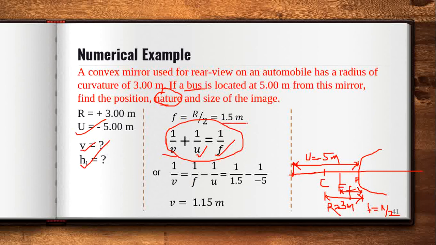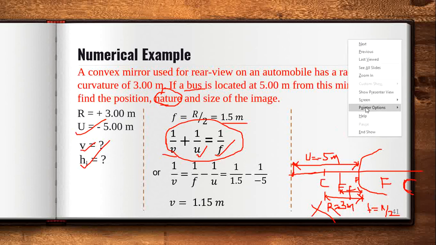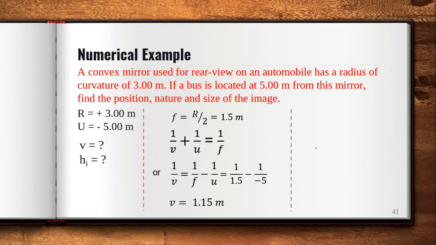Sorry, I have made a mistake here. I considered this as r. Sorry, r will be in this direction, on this side. Center of curvature will be on this side, right? This is because this is a convex mirror, so the center of curvature will be on this side, and the focus also on this side. Okay, so let me erase my mistake here. So sorry.